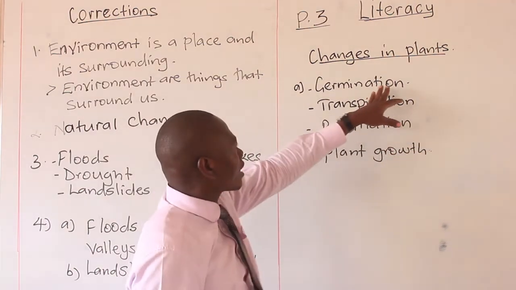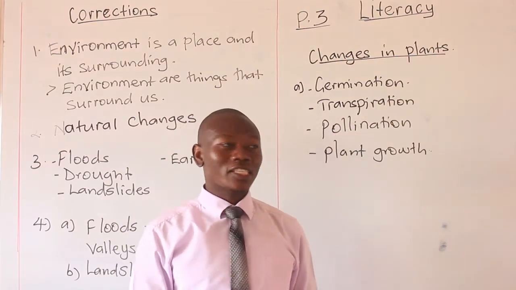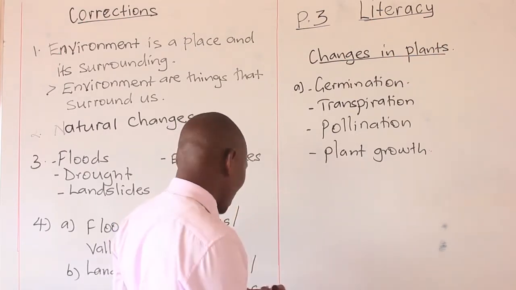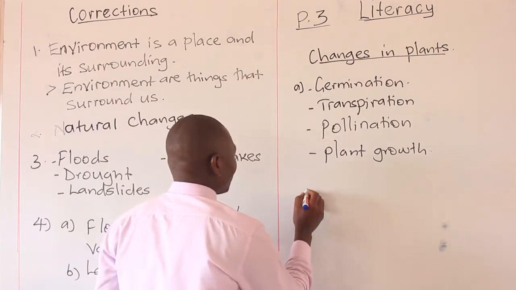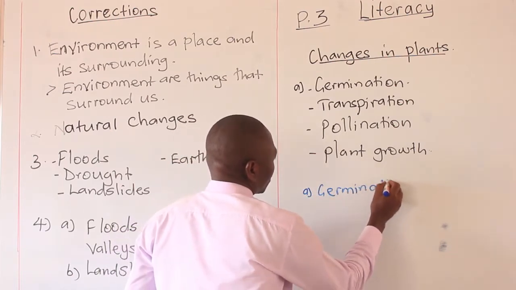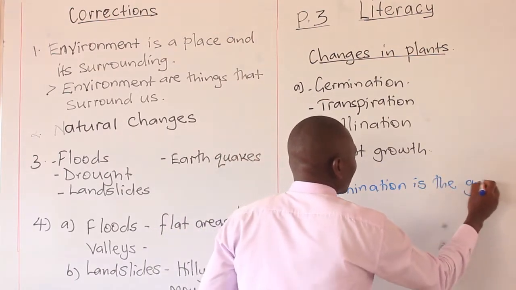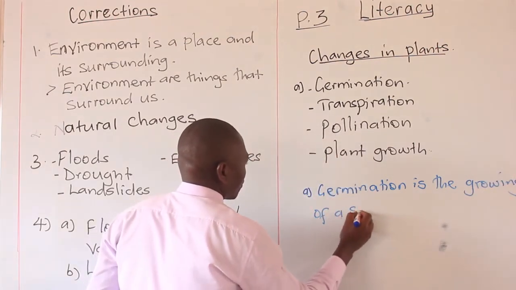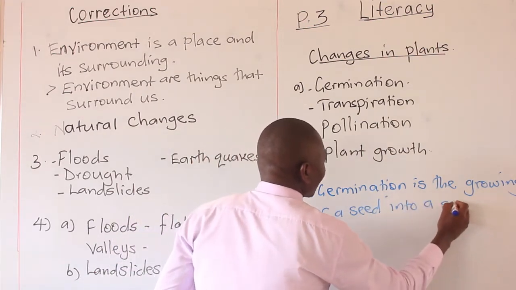So we said germination is the growing of a seed into a seedling. So that is what we term as what? Germination. Let me put it down here so that I can get its meaning. Germination is the growing of a seed into a seedling.